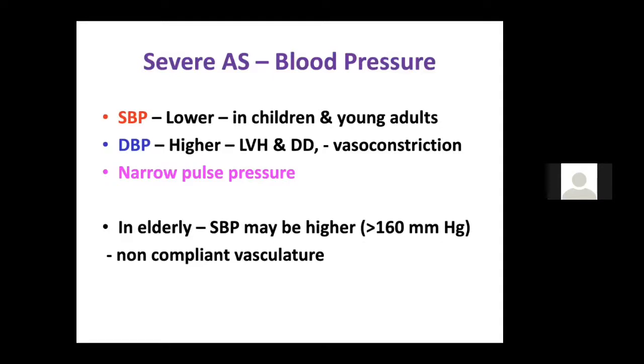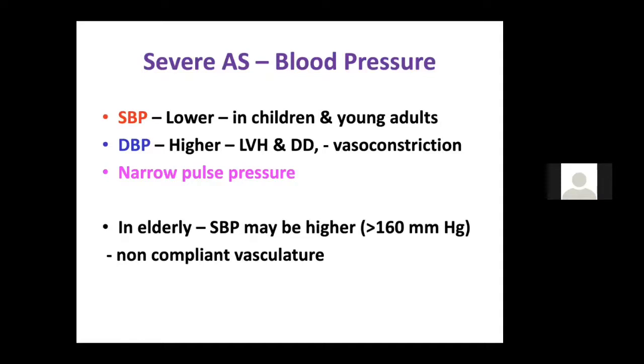Now what happens to the blood pressure? The systolic blood pressure is usually, in mild to moderate stenosis, preserved. In severe aortic stenosis, because of the systolic decapitation, it is lower. The diastolic blood pressure is usually high because of the LVH and diastolic dysfunction, and it is because of the vasoconstriction, and that is why you get a narrow pulse pressure in patients with aortic stenosis. Narrow pulse pressure with systolic decapitation is a feature of severe aortic stenosis.